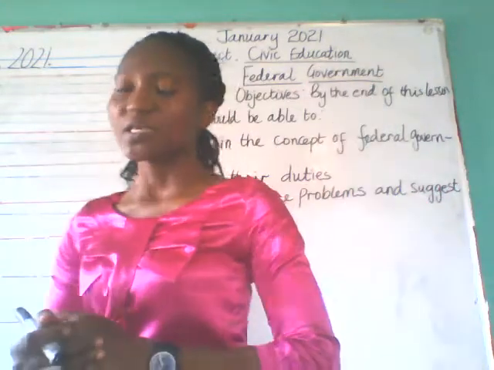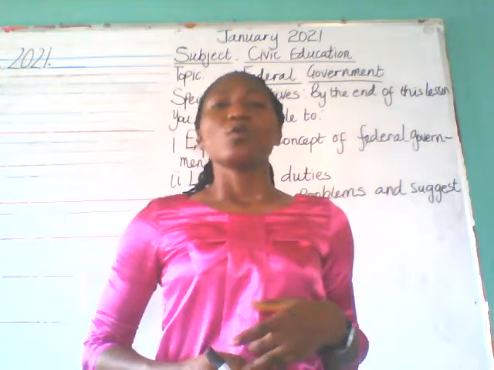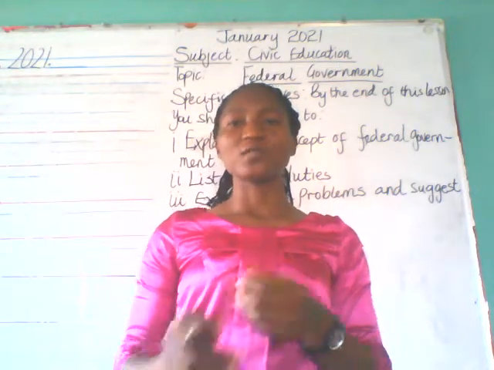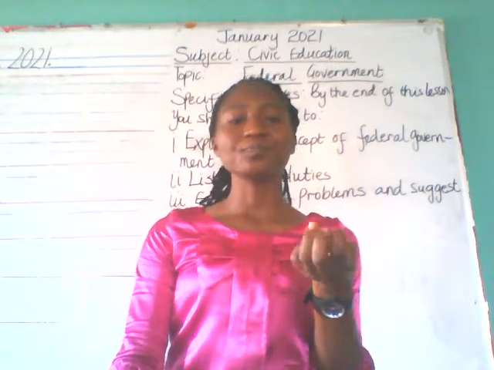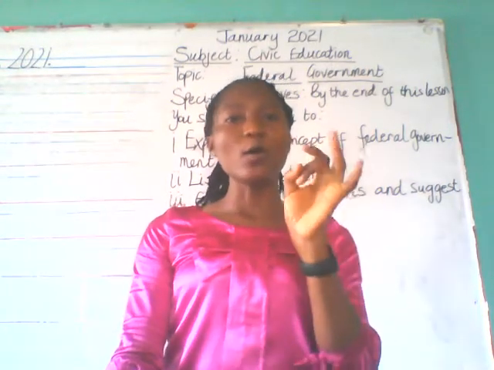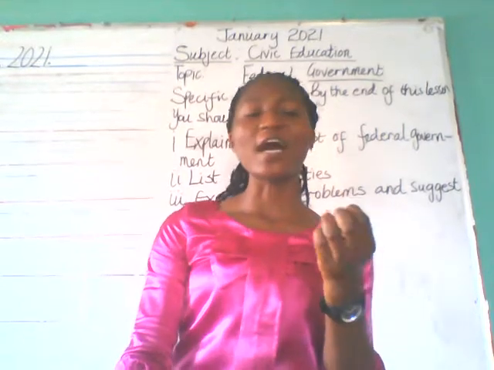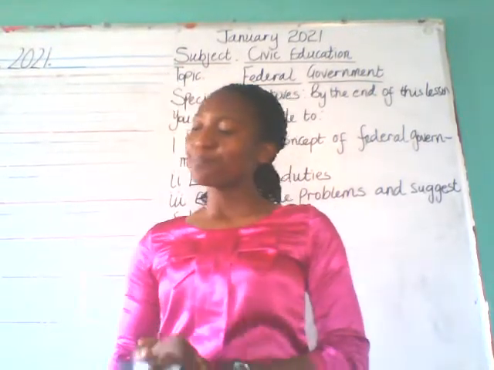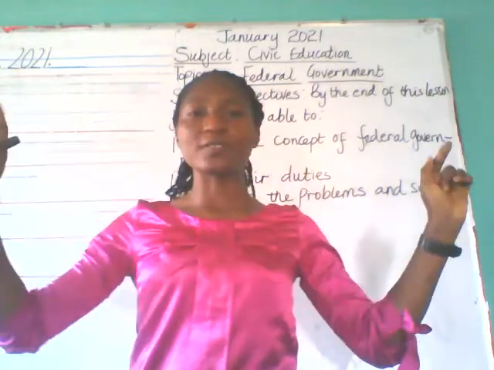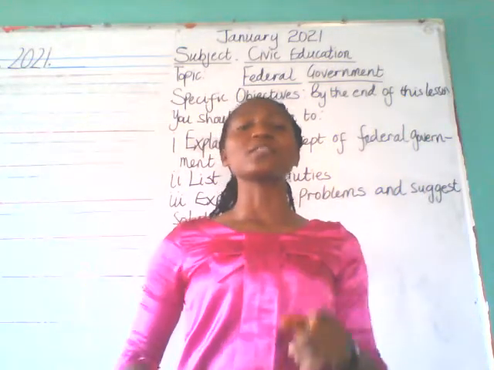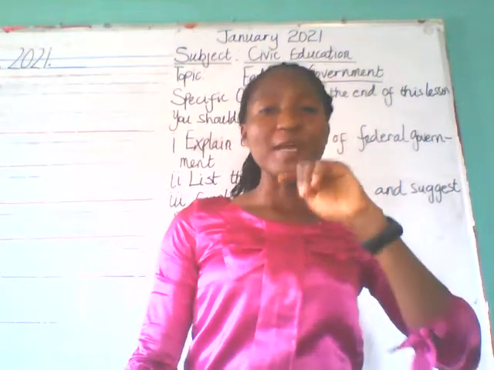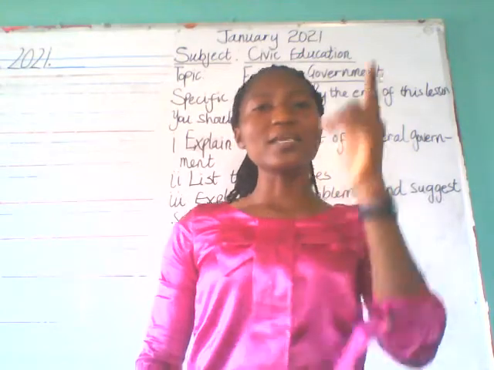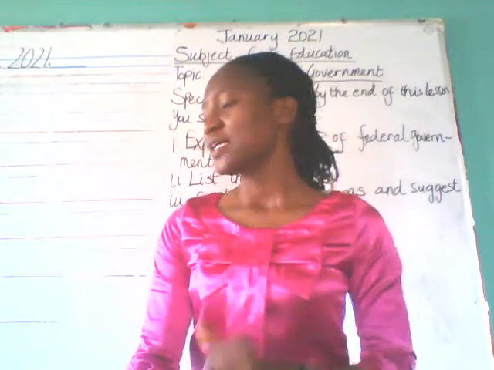Now, before that, we've known that we have three levels of government, which is the federal, the state, and the local government. Now, the federal government is the first. That is why we are talking about it first. The federal government is the first level of government.